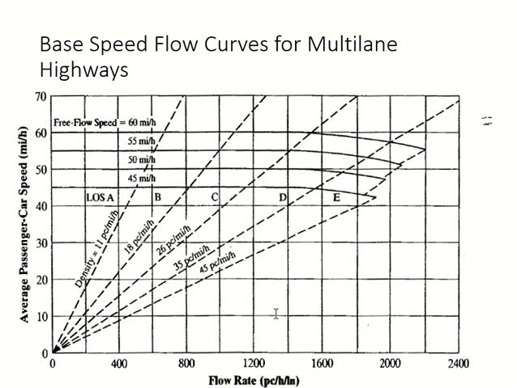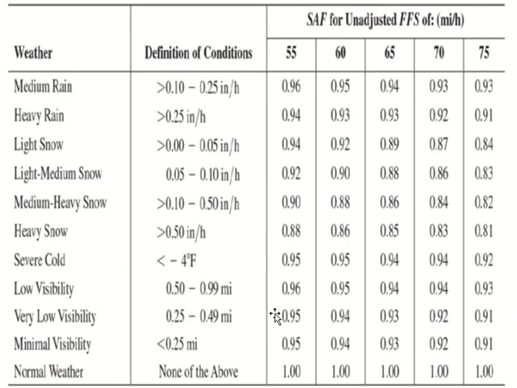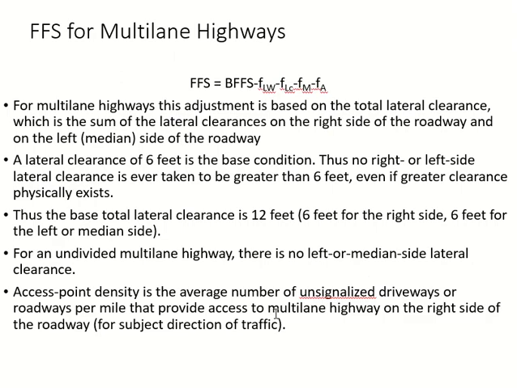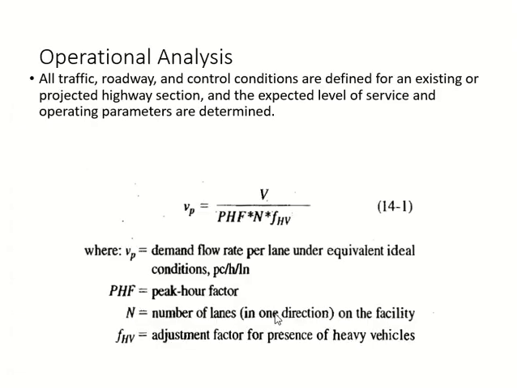So now I can do two things. This is the equation I'm going to use. Okay? Clear? What do I have in the question? Volume, right? So I can put each volume in this equation. It will become what? Flow rate in passenger cars per hour per lane. Then I can compare with the values from the table. Okay? This is one thing I can do.